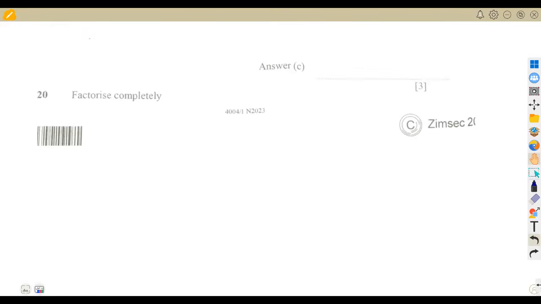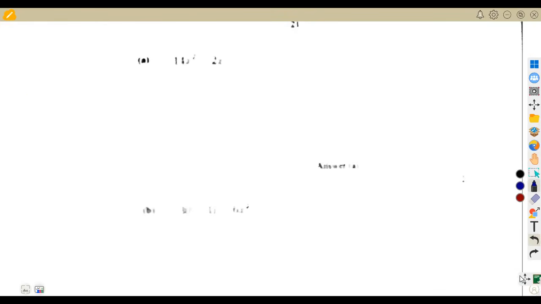Factorize completely. That was question 20 here. We are asked to factorize completely each and every part. Let's check where the questions are. They're on the next page. So each part we're going to factorize. Now I can't see here. Is it 18 or 14? Is it 18x squared minus 2x? If it was like this, we're just going to factor out 2x, and this would be 18 divided by 2, which is 9x squared divided by x, which is x, minus 1.